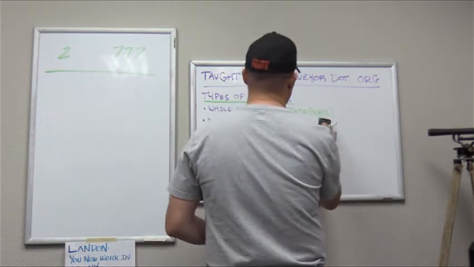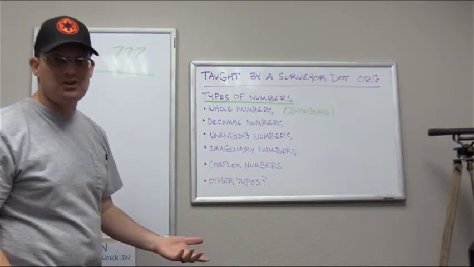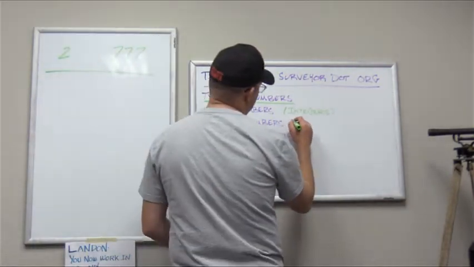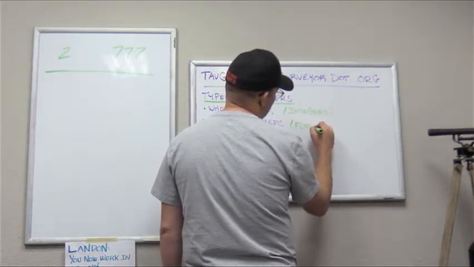Okay, then we have what I call decimal numbers or numbers with a fractional part. Okay, and mathematicians and computer programmers call these floating point numbers.